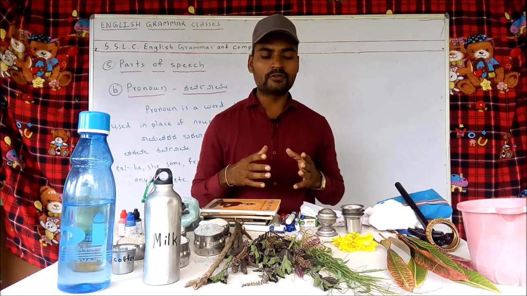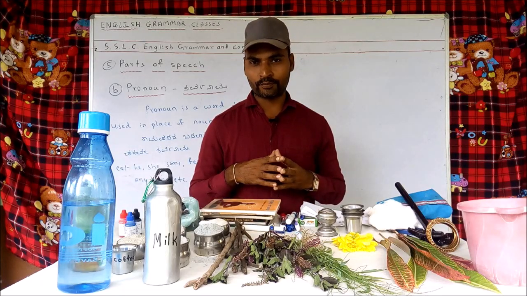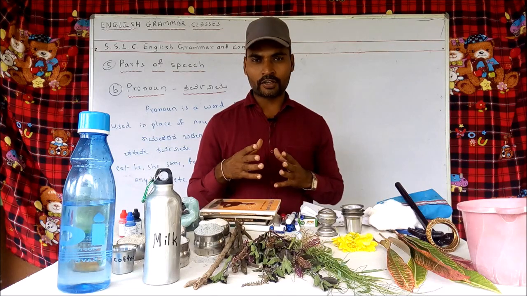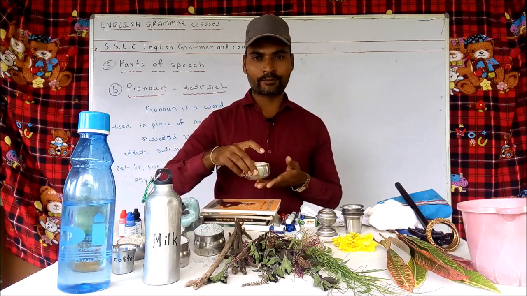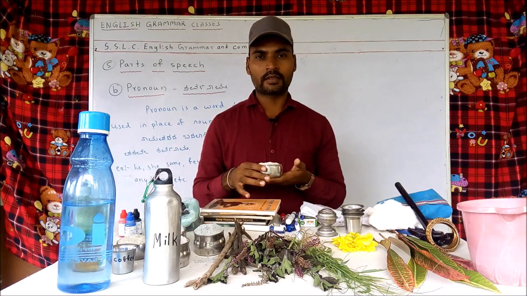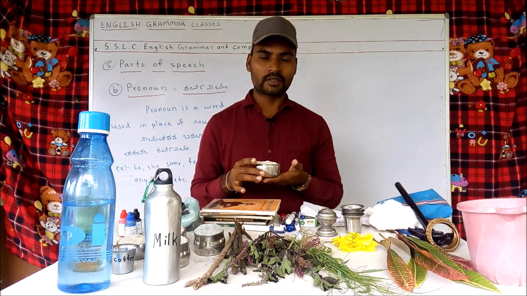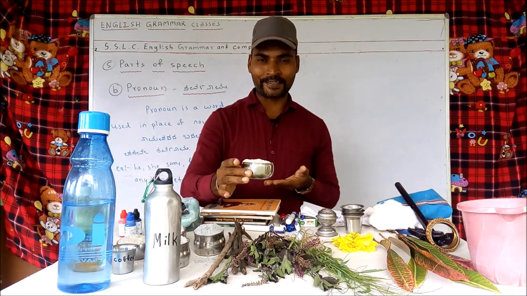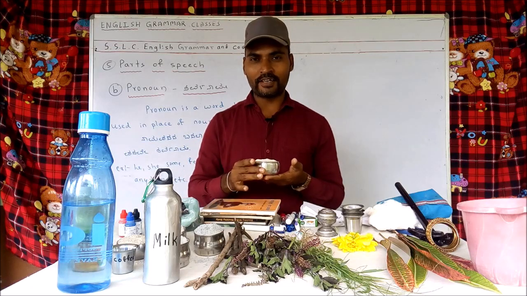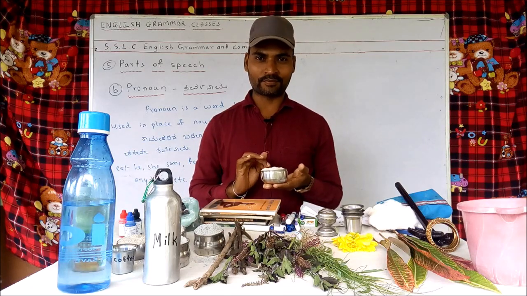When we usually use pronoun, for example, when we are talking about an object, say sugar, first we take the name, then we take the pronoun. Sugar is tasty, it is white. First we take the name, sugar is tasty.